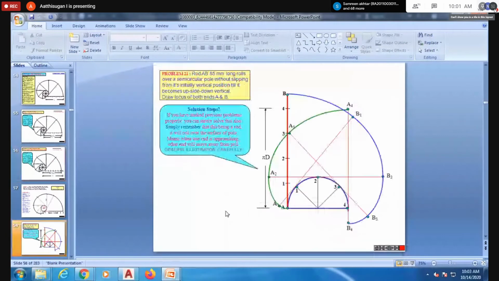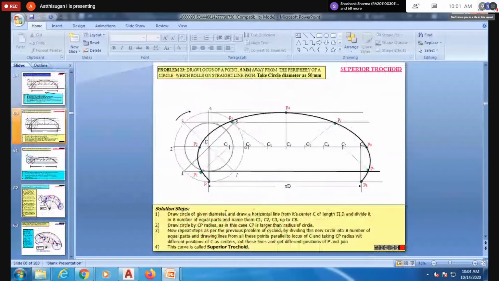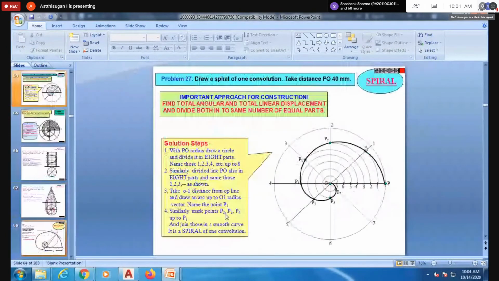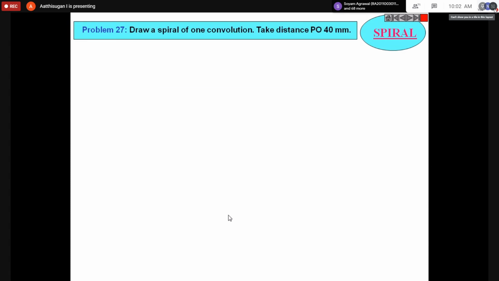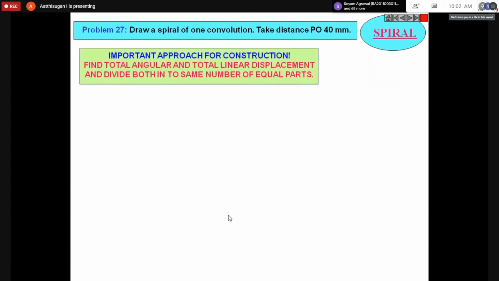The spiral question they gave here, suppose in this question, I'll explain from this question. You can do the same; only the revolution is changed. Otherwise you can do the same question here. One revolution, two revolutions you can practice. So here, try a spiral for one revolution.